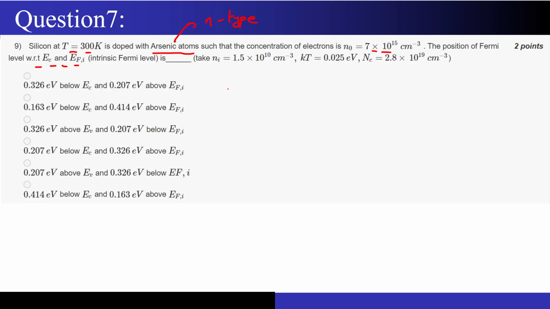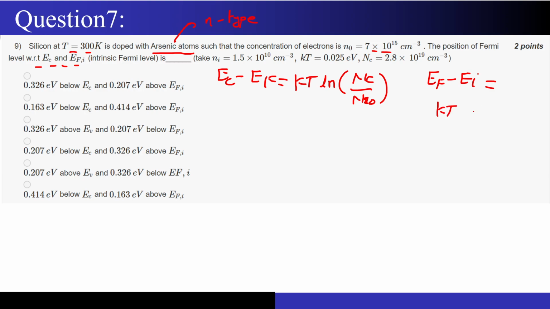So first, I have to remember a formula which can tell me EC minus EF and EF minus Ei. The moment I am able to find these two formulas, my job becomes easier. From the lecture materials and from the sir's lecture, he must have told you this formula: EC minus EF is nothing but kT ln of NC divided by n0. And EF minus Ei, we have already seen it, kT ln of ND divided by ni. This is what we have seen till now.